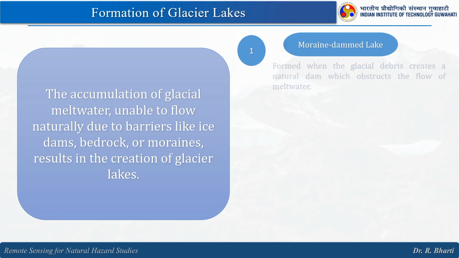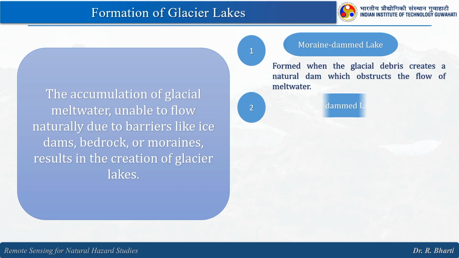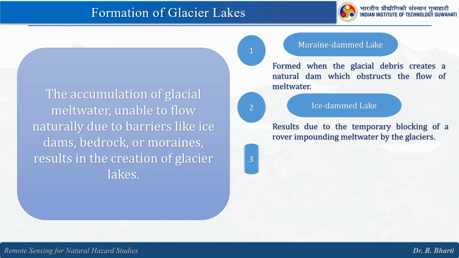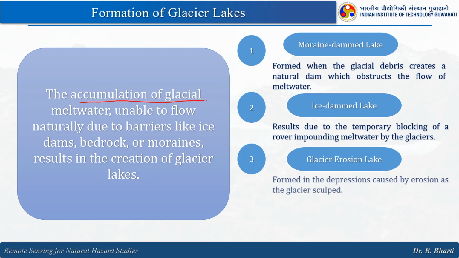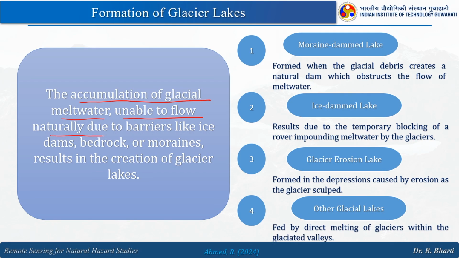The formation of glacial lakes can be understood in this particular slide. The accumulation of glacier melt water unable to flow naturally due to barriers like ice dams, bedrock or moraines results in the creation of glacial lakes. This is what we have seen in the previous slide.